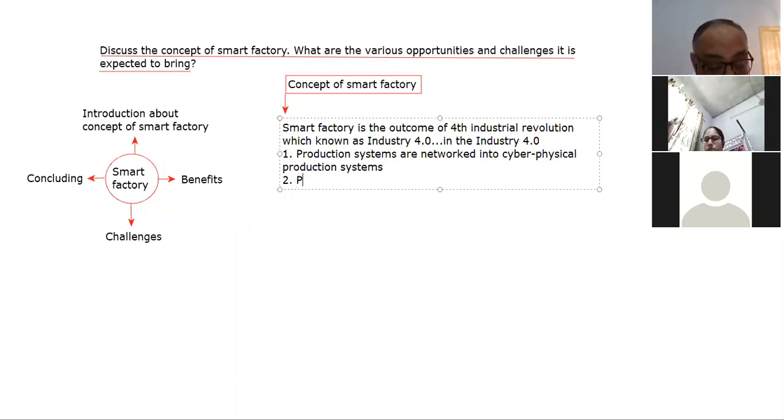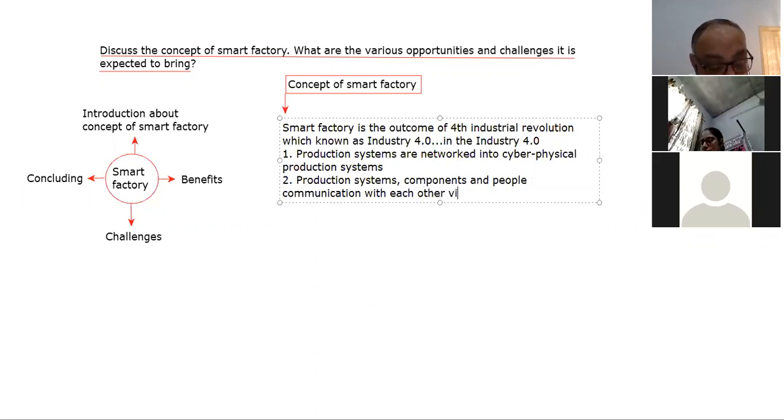Next, production systems, components, and people communicate with each other via network, right? So it means networking plus communication, right? This is the characteristic of this age, right?